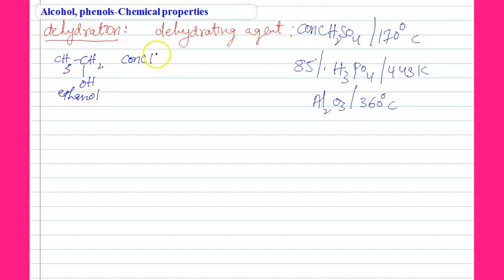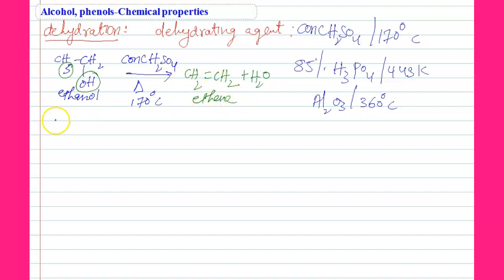Ethanol on treatment with sulfuric acid at 170 degrees Celsius removes the water. See here, students, here OH, and one of the hydrogens is removed. Elimination gives CH2=CH2, ethene.